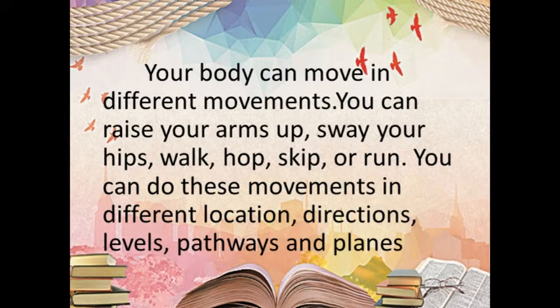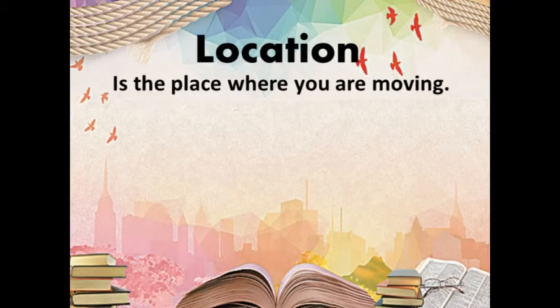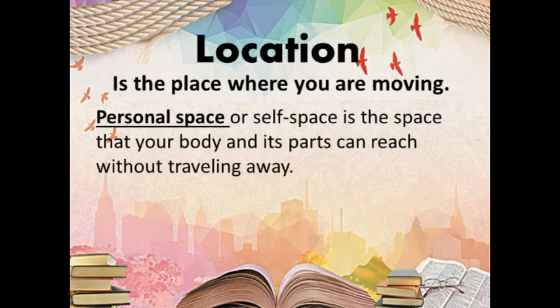When you move your body, you have to be aware of the place where you are moving. That place or space is what we call location. Again, location is the place where you are moving. And there is what we call the personal space or self space. This is the space that your body and its parts can reach without traveling away. That is where you are allowed to move without touching anyone or anything. You remain only in one spot.